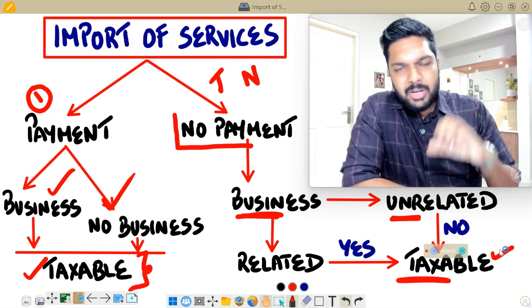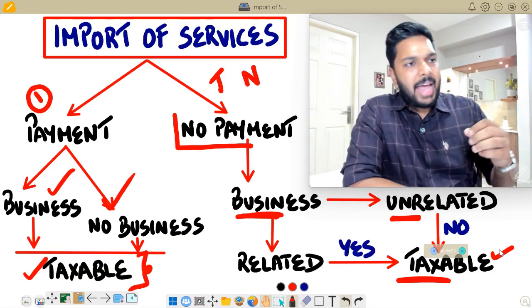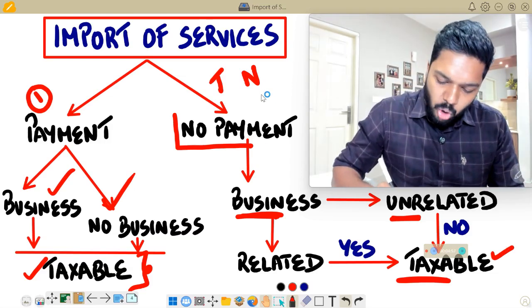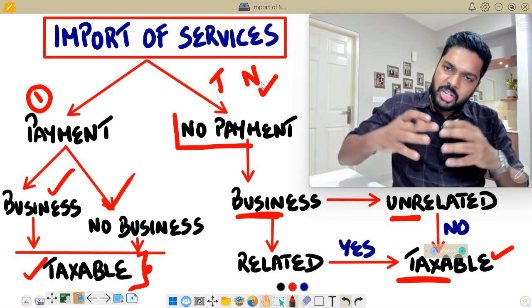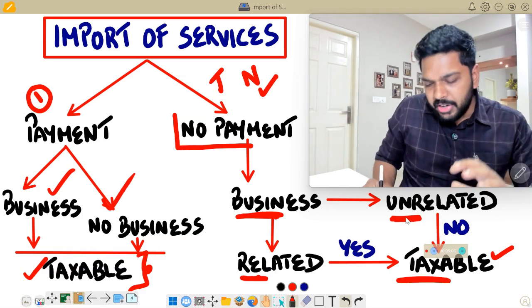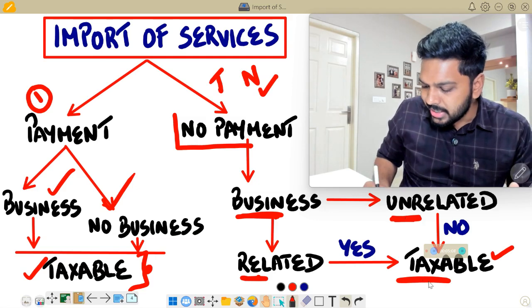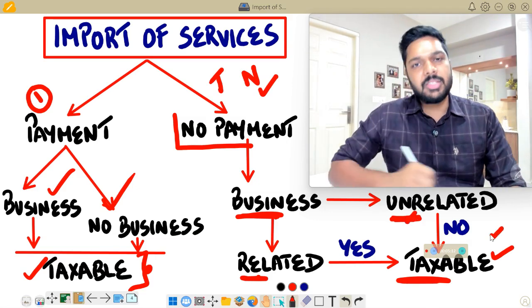So if there's no payment or consideration flowing from recipient to supplier for import of service, and if it is not for a business use, it is not a taxable service. If there's no consideration but it is for a business use, then you check whether it is from a related person or an unrelated person. If it is from a related person, then yes, it is taxable. But if it is from an unrelated person, then it is not a taxable service.